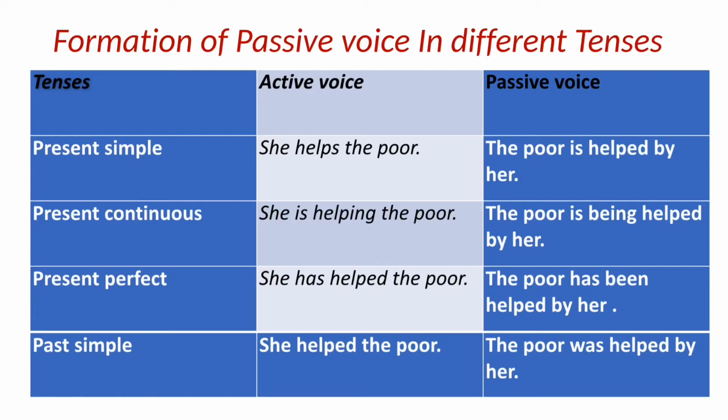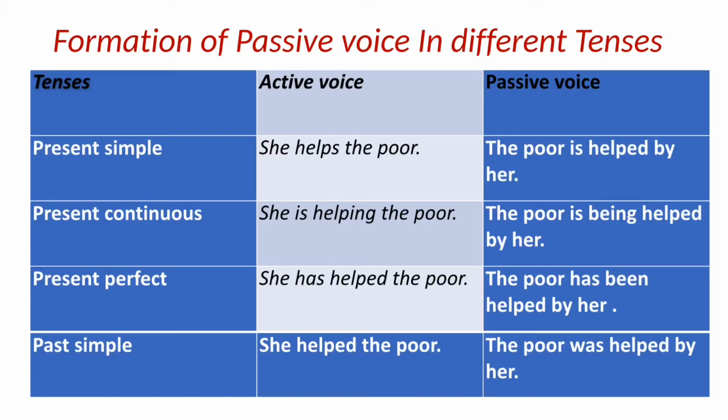Next is present perfect tense. She has helped the poor. Students, in all the perfect tenses, whether it is present, past or future, with has, have and had, we use been, then past participle, then by, then object. The poor has been helped by her. Students, note down, with singular subjects we use has and with plural subjects we use have, and with I and you also we use have.